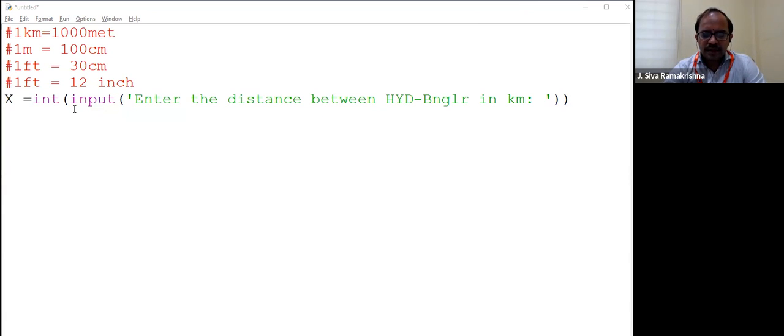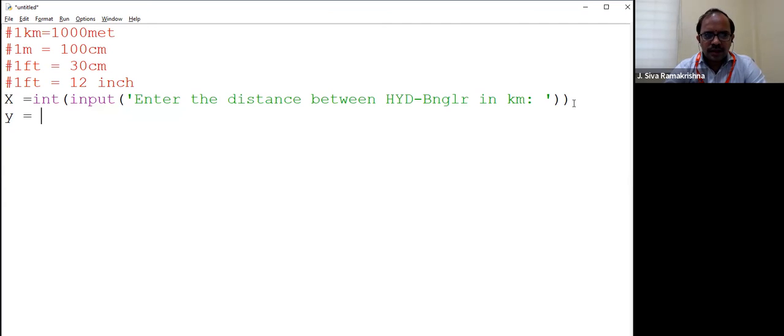X is a variable in kilometers. You need to express X in meters. That's all. What will be the next step from here? So X currently is in kilometers. Let us take another variable called Y. So 1 kilometer equals 1000 meters.